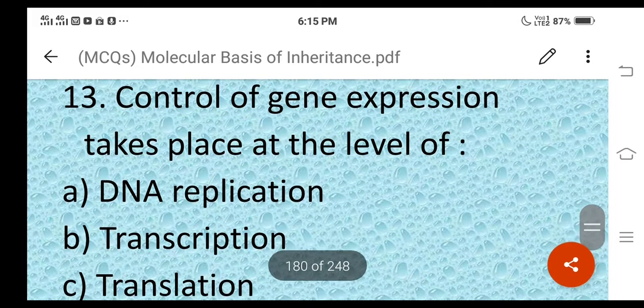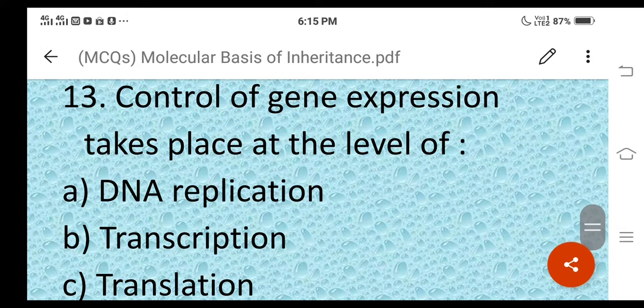Here control of gene expression takes place at the level of transcription, during the process of RNA synthesis. This question usually applies to the regulation of gene expression in case of, sorry, not eukaryotes, prokaryotes, bacterial cells. Option B is the correct answer.